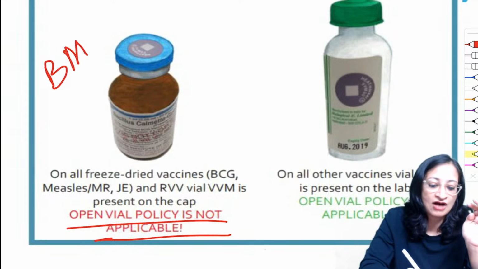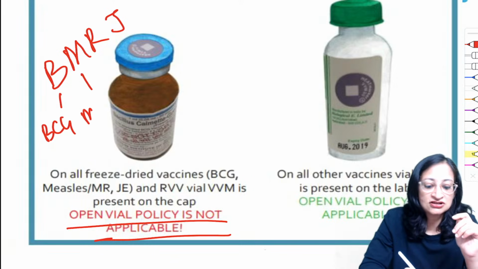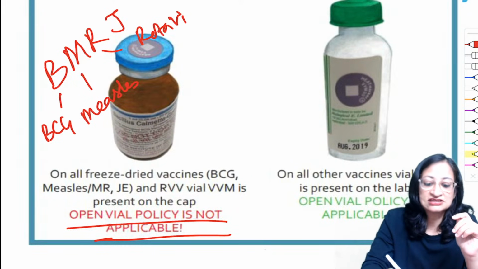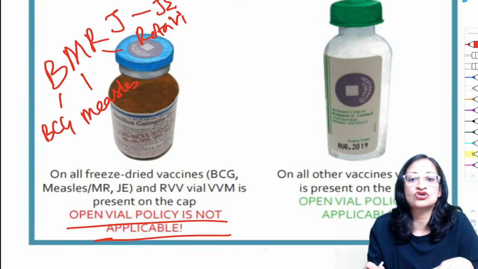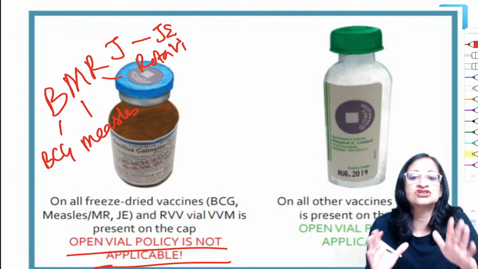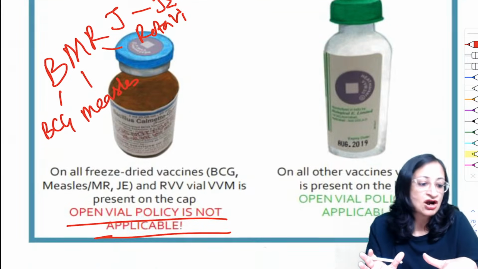Remember, BMRJ. B is for BCG, M is for measles or MR vaccine, R is for rotavirus vaccine, and J is for Japanese encephalitis vaccine. So these vaccines do not follow the open vial policy. Rest all vaccines follow it. So pentavalent follows open vial policy, but these vaccines BMRJ does not.